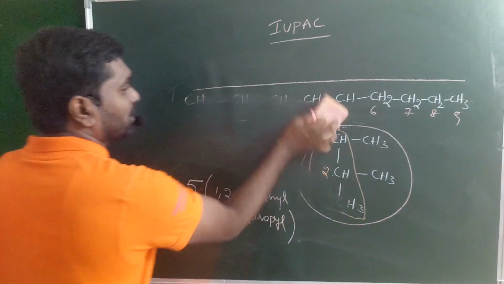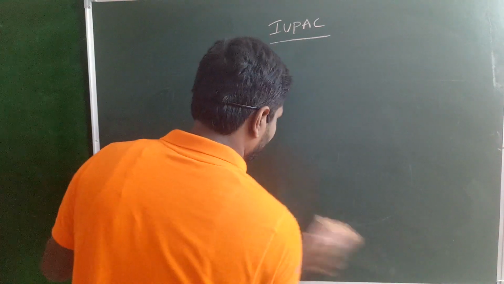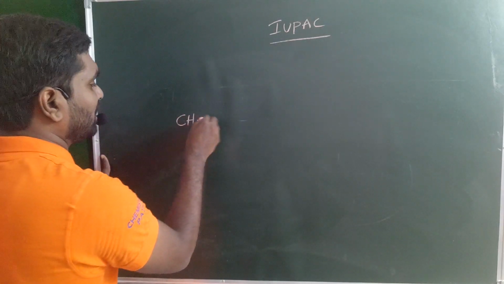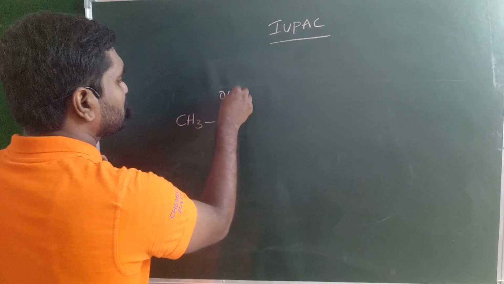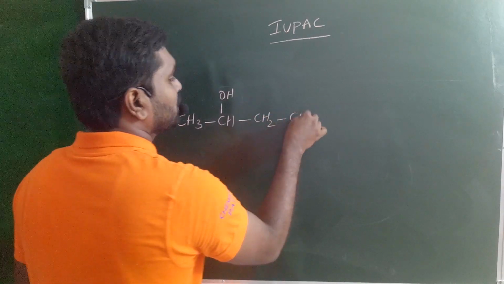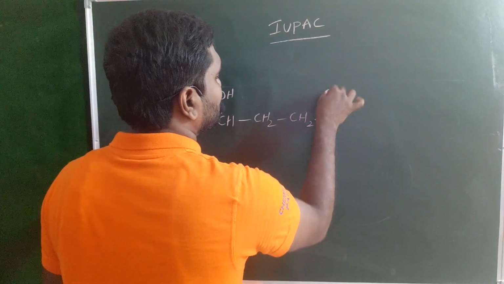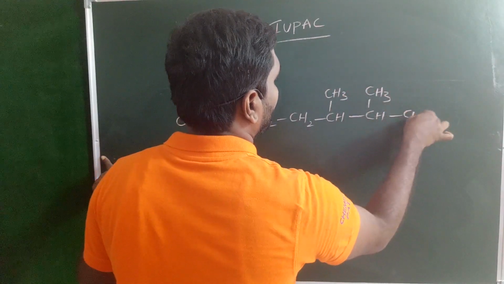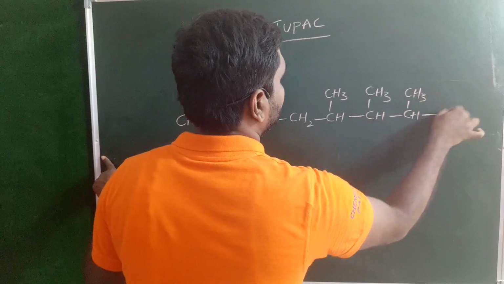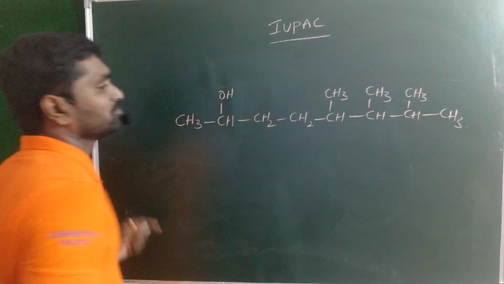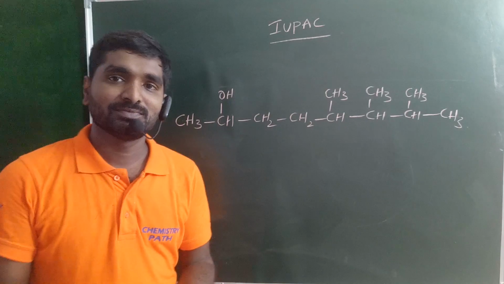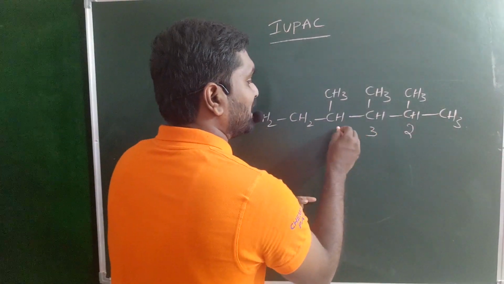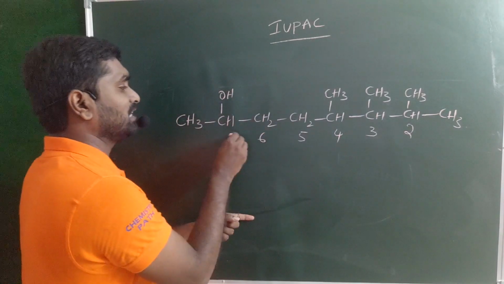For example, if the compound is like this: CH3, CH, OH, CH2, CH2, CH, CH3, CH, CH3, CH, CH3, CH3. Look at this example. When you go from the right side, 2 plus 3 plus 4, 5, 6, 7.